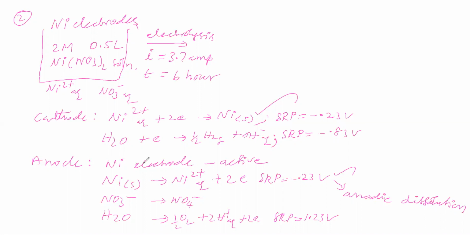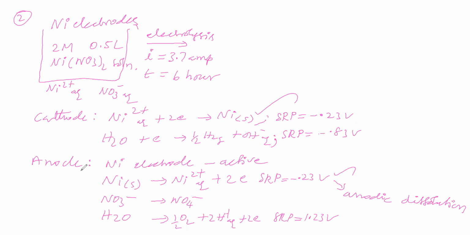Due to this process, what happens to the size of the anode? Nickel is undergoing dissolution, therefore the size of the anode decreases. At the cathode, nickel is depositing, therefore the size of the cathode increases.